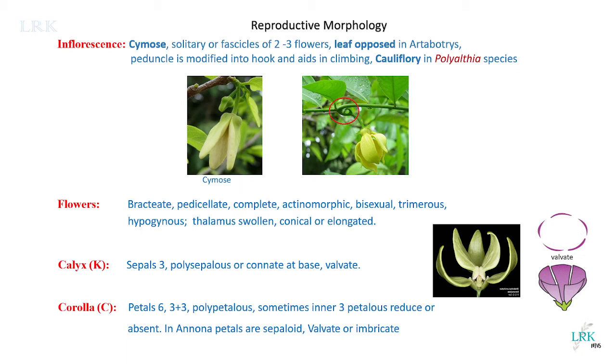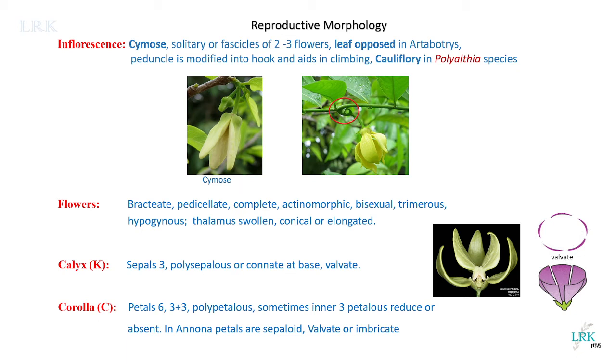So here these flowers are trimerous. Actually, this trimerous condition is seen in monocotyledons, but here, even though it is a dicotyledon, this family shows trimerous merosity. All the other dicotyledons are tetramerous or pentamerous, but in this family we see the trimerous condition.